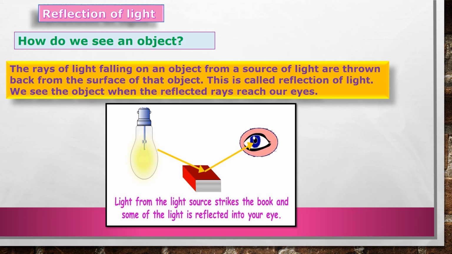reach our eyes. Now in case of the given picture, this source of light is there. From that there is a passing of light rays and they are falling on the object. From this object there is a reflection of rays and these rays are coming to our eyes, and due to that we can see any object. Okay children?